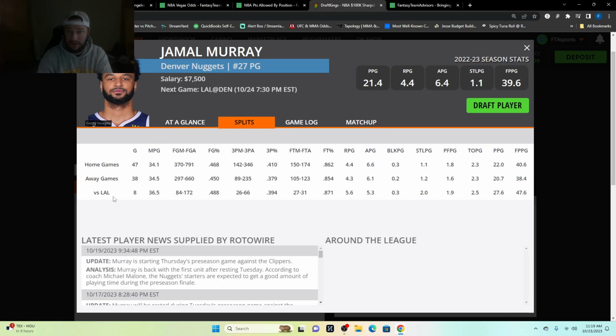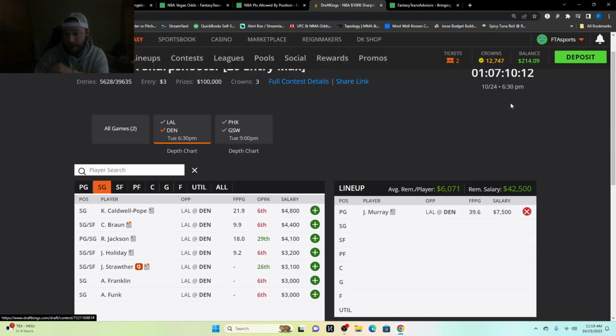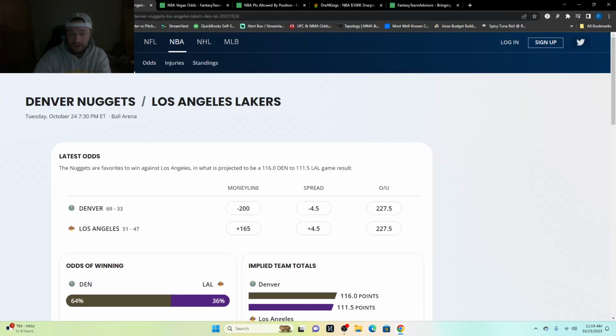You've seen, and this is kind of what we do with baseball. So Jamal Murray in 8 career games against them, 84 field goals made of 172 attempted. He's 26 of 66 three-pointers made. We can see rebounds per game. He's averaging 5.6. Assists per game, 5.3. He's averaging 27.6 points per game against the Lakers and 47.6 fantasy points per game against the Lakers in those 8 games. So I am putting him in there right off the bat. So that's kind of what we're going to do. If this is something you like, let me know. If you'd like to see something different, you got to let me know what you would like to see.